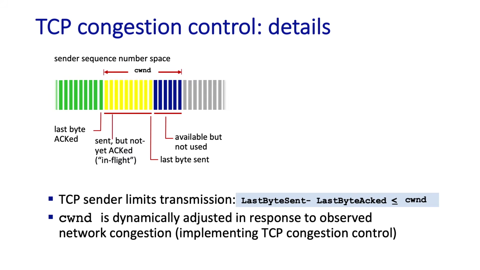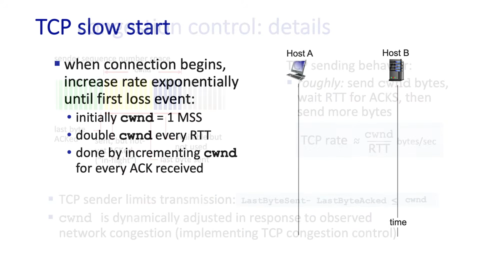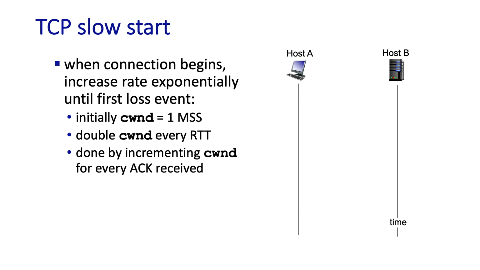Now there's a direct relationship between the congestion window size and the TCP sender's sending rate that's shown here. If the round trip time is RTT and there's CWND bytes of data in flight, and let's say that all these in-flight segments are acknowledged, then TCP is delivering CWND divided by RTT bytes of data per second, shown here. What we've discussed so far is the AIMD behavior of an ongoing TCP connection.